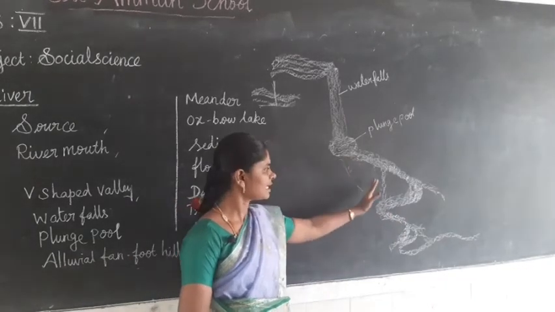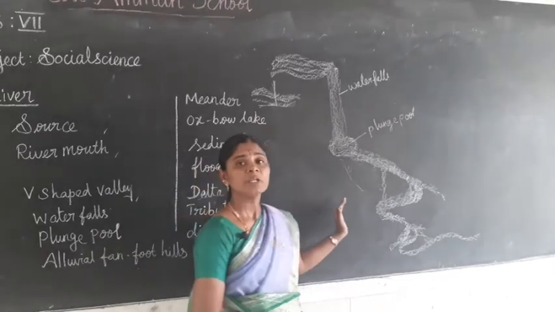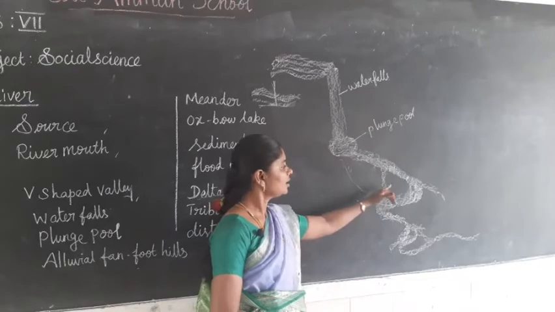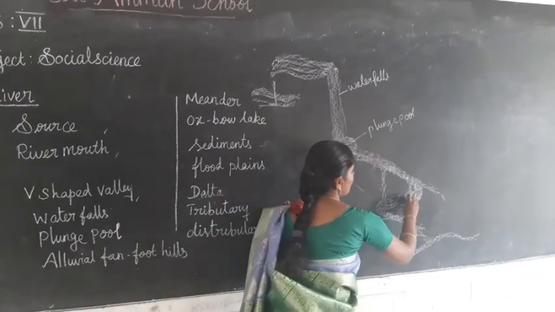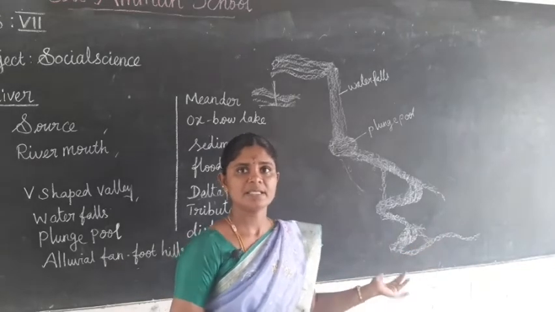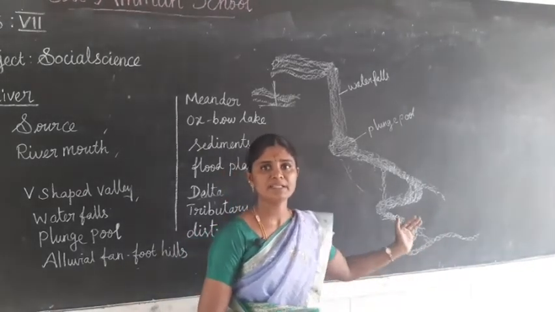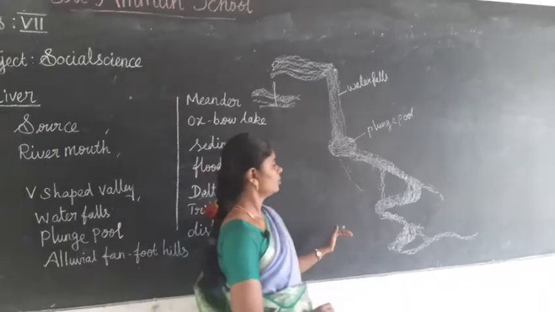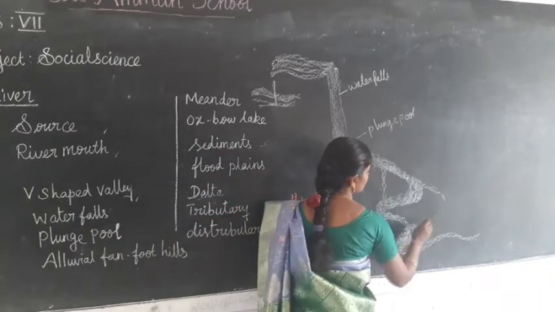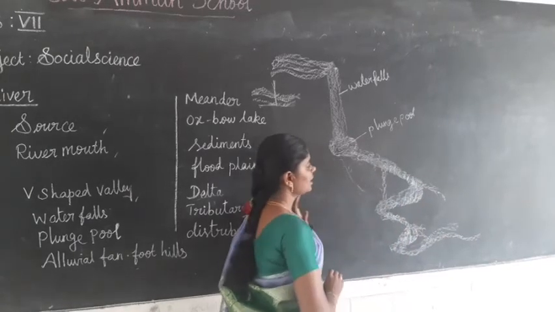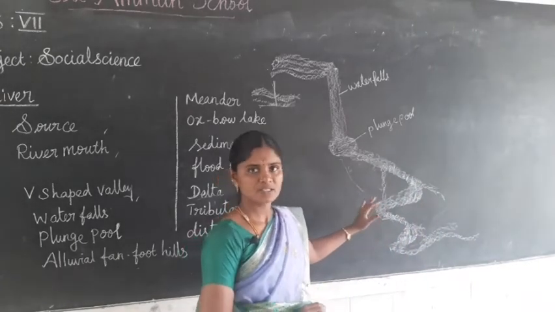It twists and turns like this in the foothills, and before it enters into the plain, it turns and twists.